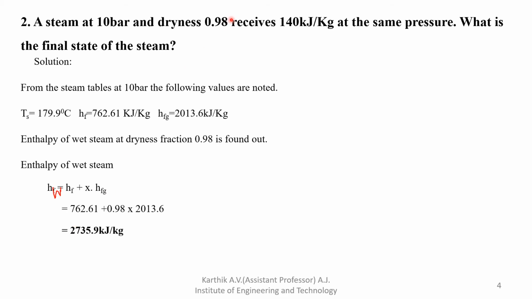HF and HFG you have to note down from the steam table. Then how much are you getting? 2735.9 kilojoule per kg.